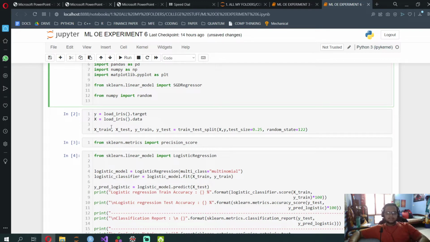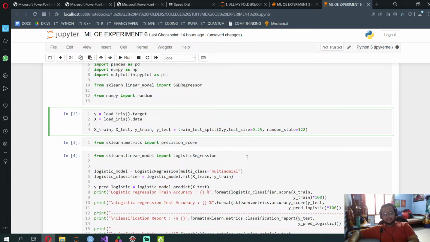So what this does is I've first taken the x values, which is load iris function's dot data, then y is load iris function's dot target. So this returns a dictionary, and dot target will give us the target variables and save it into y. Dot data will give us the data and save it into x. Then I've used train_test_split. After it imports, I'll be able to see what the function returns.